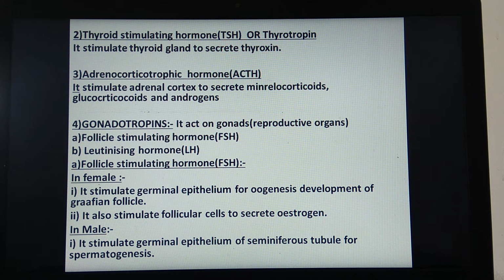Simply, in one sentence you have to learn this. Next hormone, adrenocorticotropic hormone, also called ACTH. As the name suggests, adrenocortico: adreno for adrenal gland, cortico for cortex. That means the adrenal cortex is stimulated by adrenocorticotropic hormone.